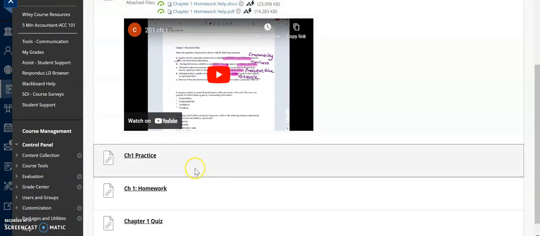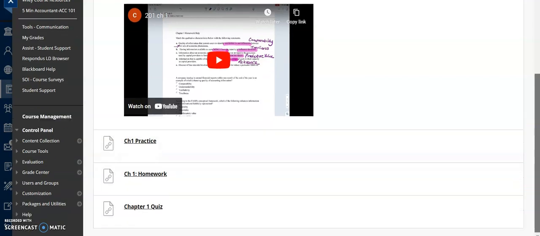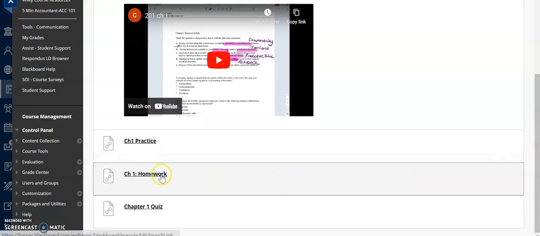And then what you'll see is the chapter 1 practice. This is graded homework, but it's the same problem we just did in this homework that I explained. You might get different numbers based on the chapter, but it's going to help reinforce how to do those problems. And I tried to pick the problems that people have the most difficulty with. Then you'll have to complete the rest of the homework, chapter 1 homework.